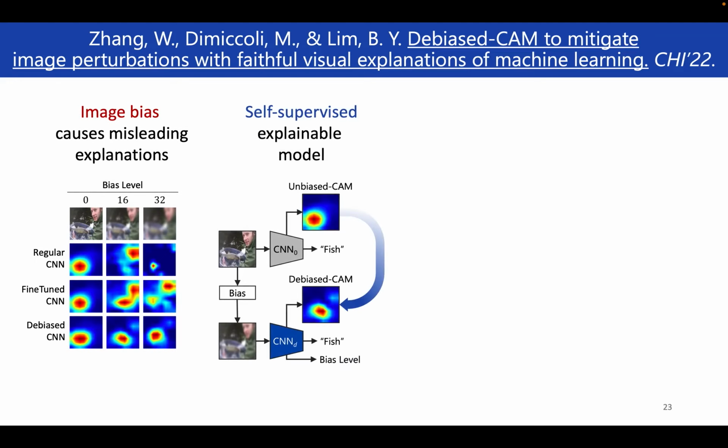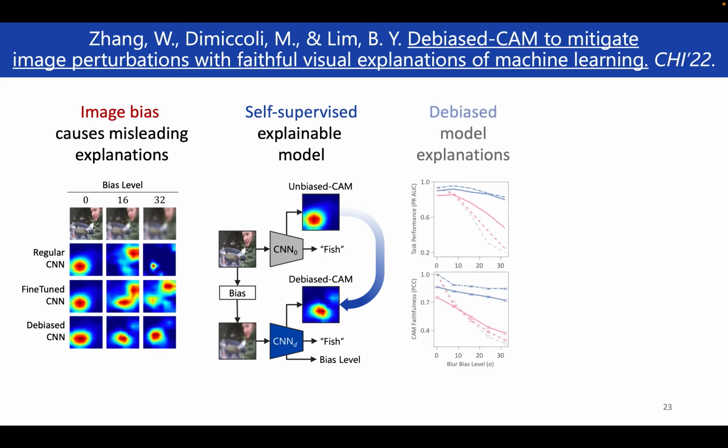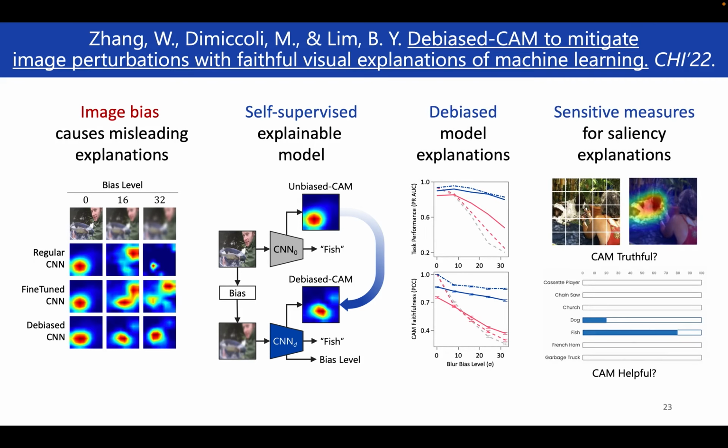To sum up, we identified that the contextual bias in images may cause misleading explanations. We provided a self-supervised approach to achieve debiased explanations, and we designed sensitive measures for saliency map explanations and found various advantages. Please check our paper for more details.